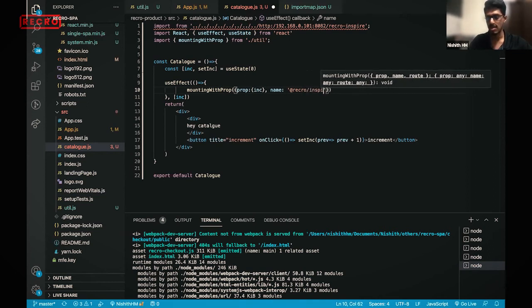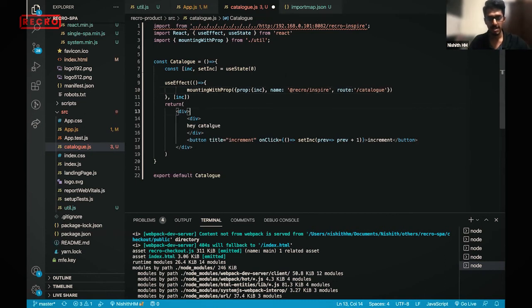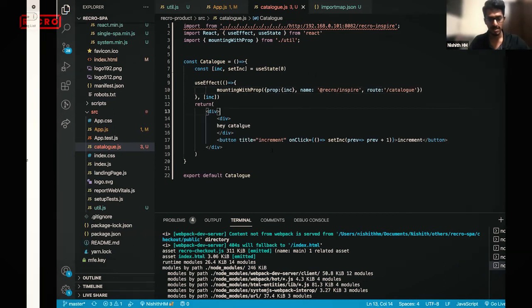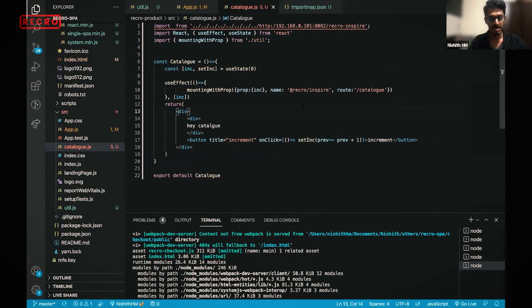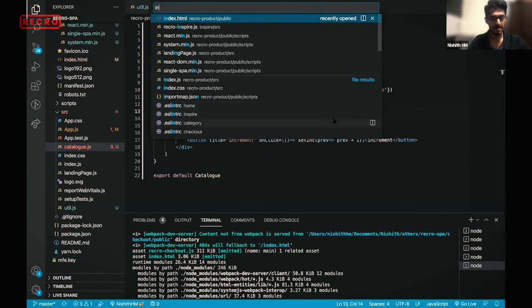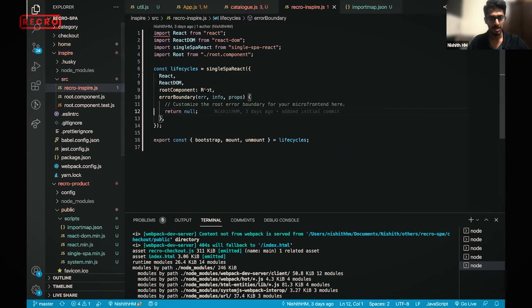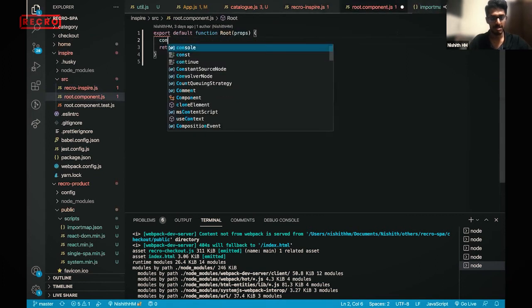So this is what we thought of using. And what is the route? The route is catalog. So in this route, you need to display it. Now let me go to the Inspire and go to the root of it, and then control.props.